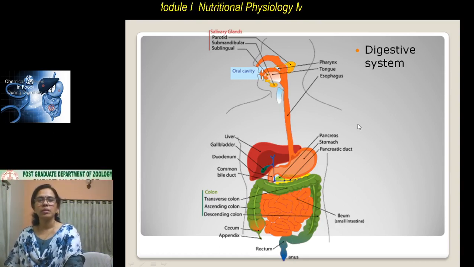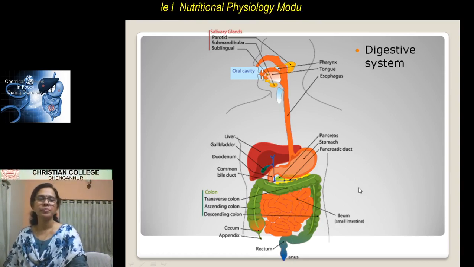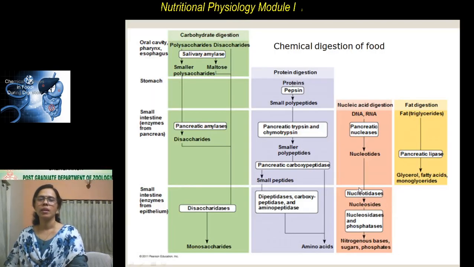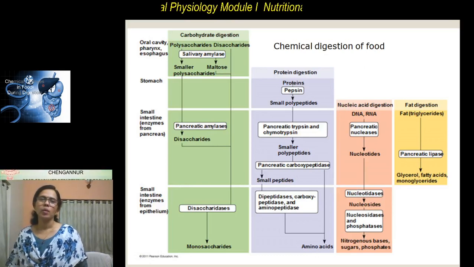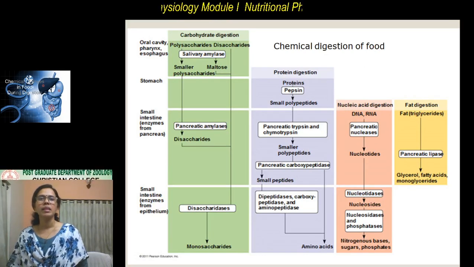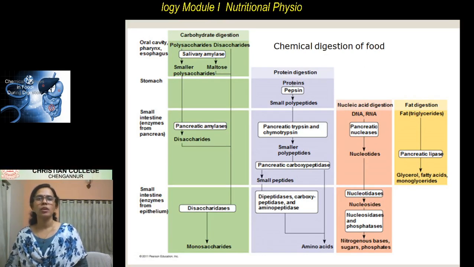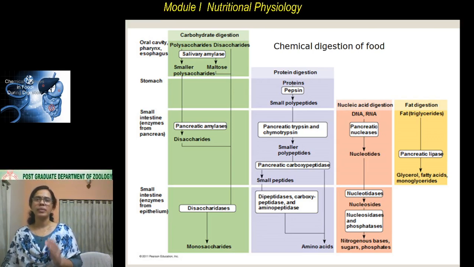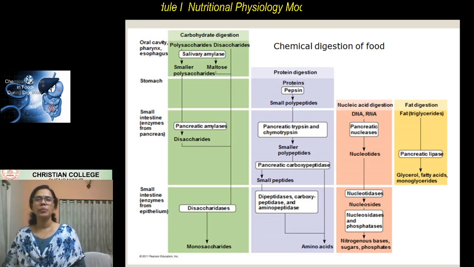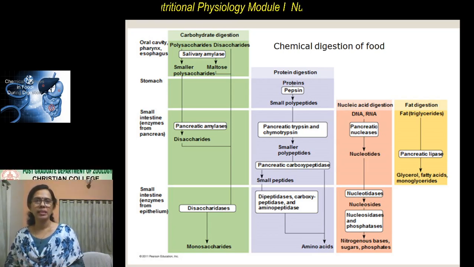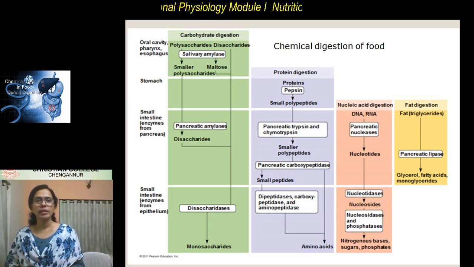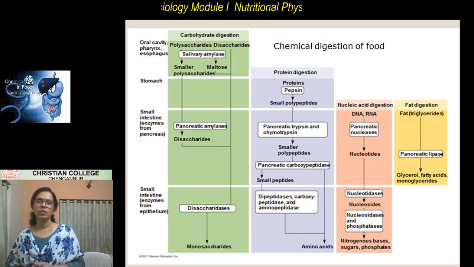Just to remind you, this is the summary of the various chemical changes that occur during the process of digestion. I told you we are discussing carbohydrate digestion, protein digestion, and fat digestion. Here in the diagram, nucleic acid digestion is also shown.